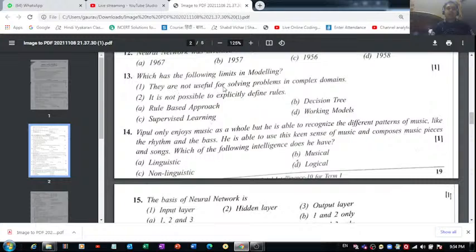Question number 12: which has the following limitations in modeling? So they are not useful for solving problems in complex domains. Okay, it is not possible to explicitly define rules. So these are the two limits. Now, which out of these four do you think has these two limitations? They are not useful for solving problems in complex domains. It is not possible to explicitly define rules. So I think rule-based approach is the one which has the following limitations. So the correct answer of this one is a rule-based approach, right?